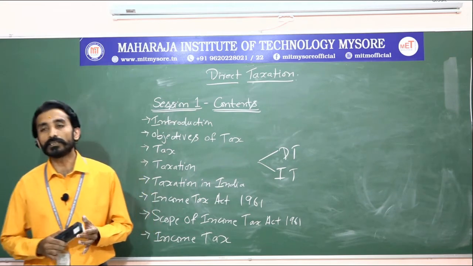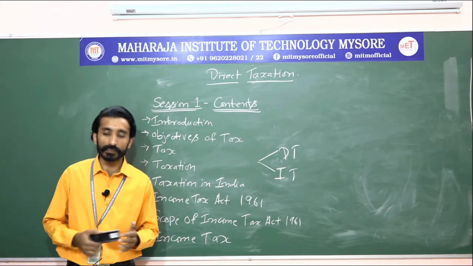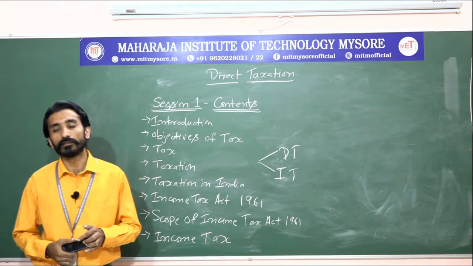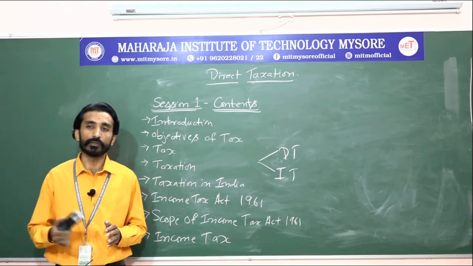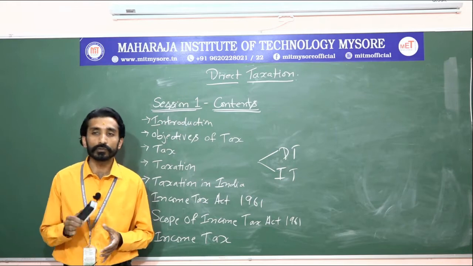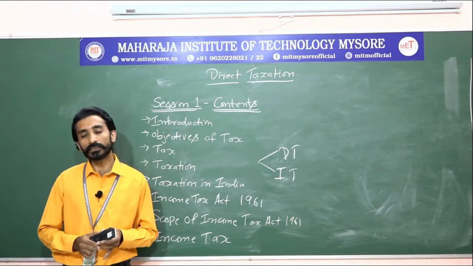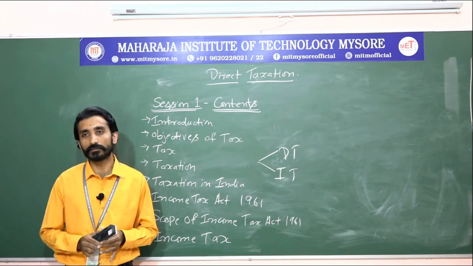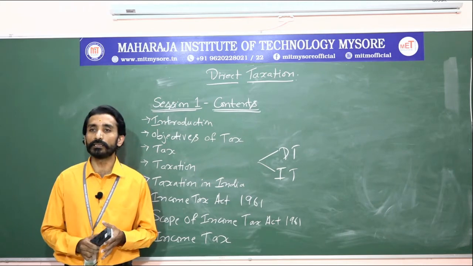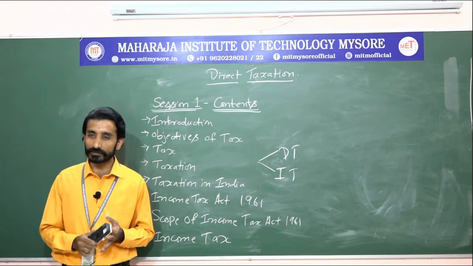So what is this Income Tax Act 1961? As we know, there are various acts that are involved with various aspects related to any other activities also. Similarly, the income tax is also associated with the government. So what does this act do? The major thing is that it levies the tax, in the sense it imposes the tax.